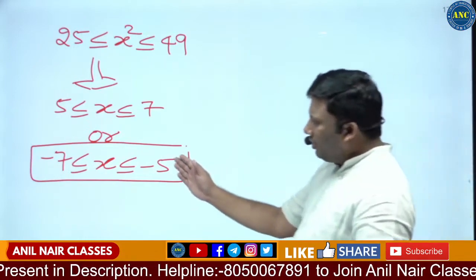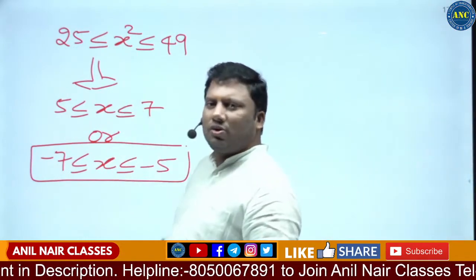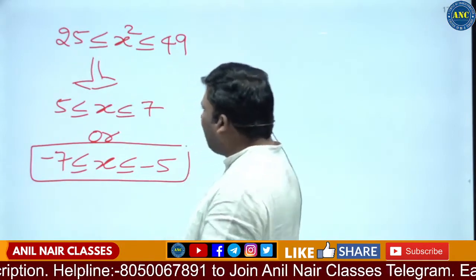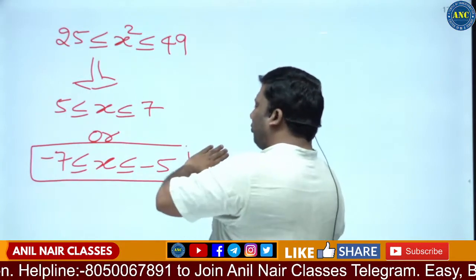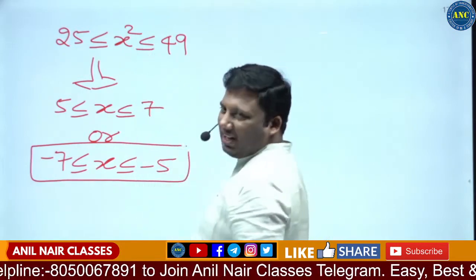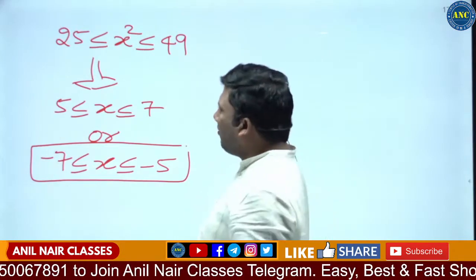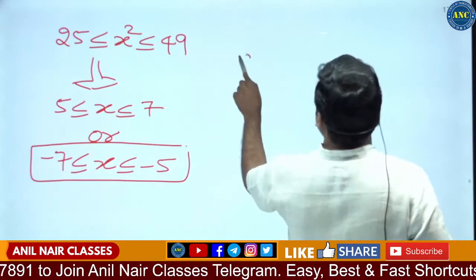You take a value minus 6. Minus 6 whole square is 36. 36 lies from 25 to 49. Take a value minus 4. Minus 4 squared is 16. Does 16 lie between 25 and 49? No. Very, very important to note.